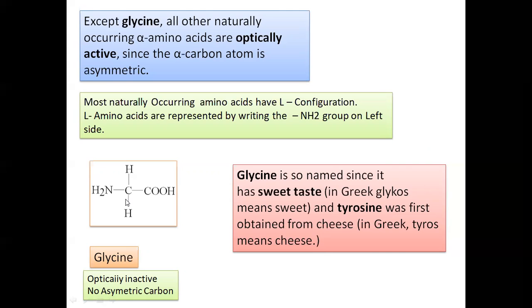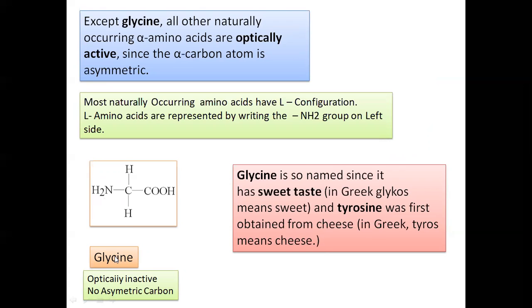Glycine is named so because it is sweet in taste, and in the Greek world it is referred to as glykos. And tyrosine was first obtained from cheese, which is an example of these alpha amino acids. Most naturally occurring amino acids have the L configuration, where the NH2 group is written on the left side, and these are referred to as L amino acids.